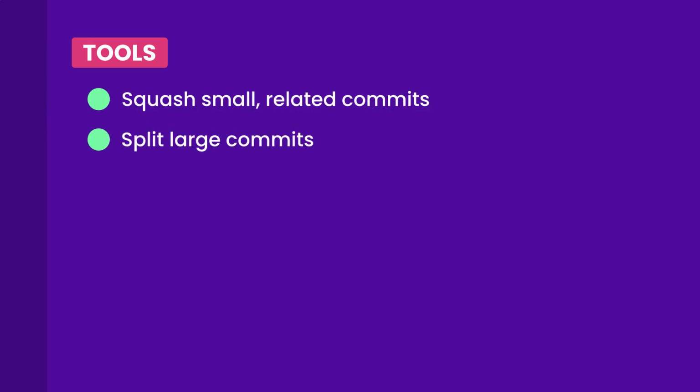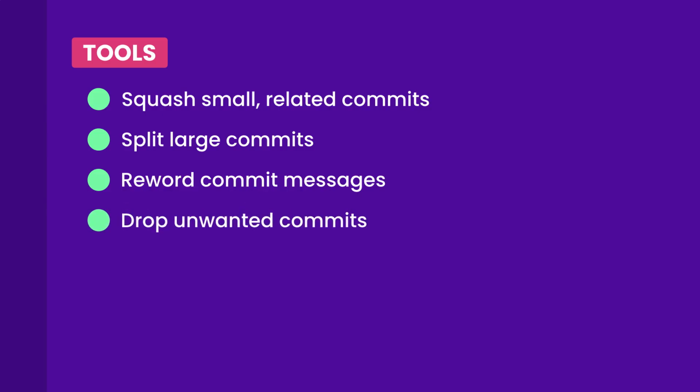If we have small related commits, we can squash them into a single commit that represents a logical change set. On the other hand, if we have a large commit that contains a lot of unrelated changes, we can split that commit into a bunch of smaller commits, each representing a logically separate change set. We can also reword commit messages so they're more meaningful. If we made commits by accident, we can drop them.